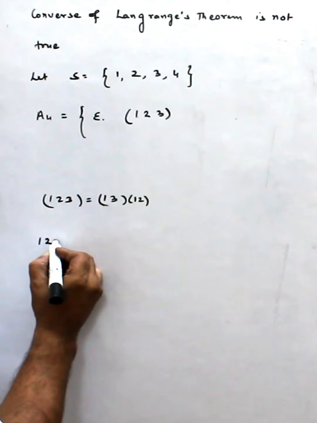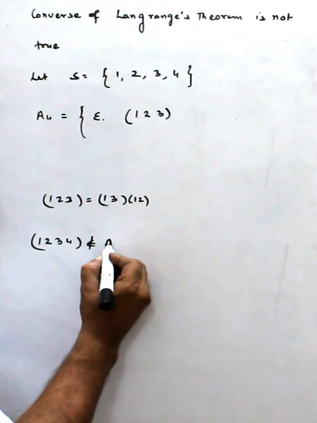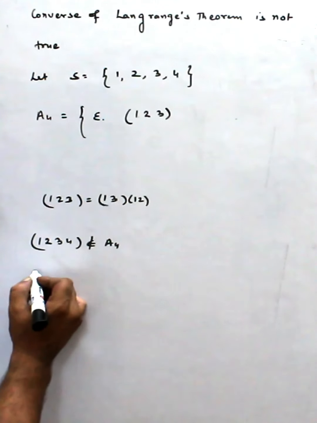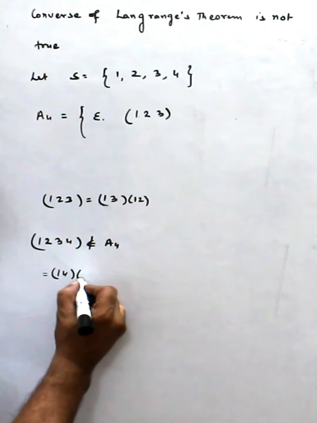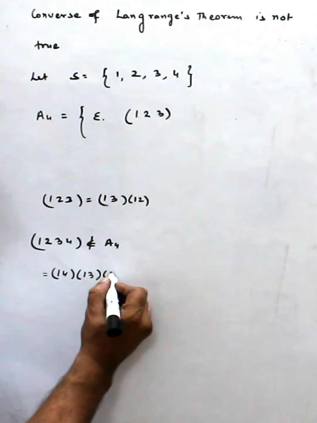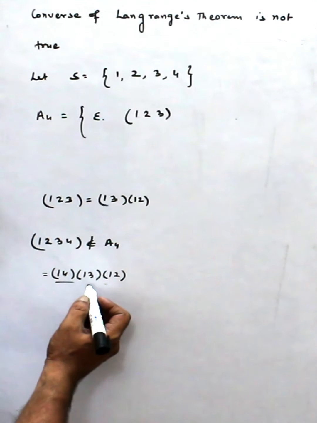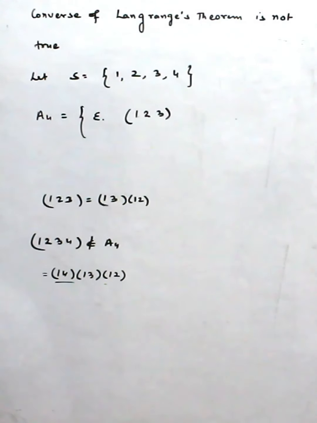Obviously (1 2 3 4) will not belong to A4 because it is odd. In terms of 2-cycles, it becomes (1 4)(1 3)(1 2). So it is 3, which means an odd number. So only this type of element will fall in.